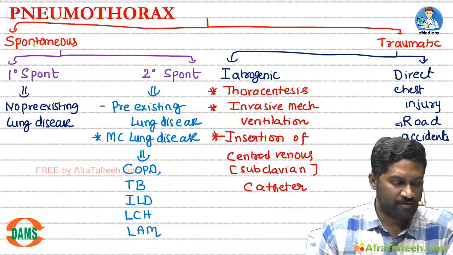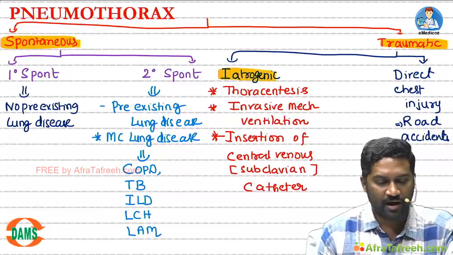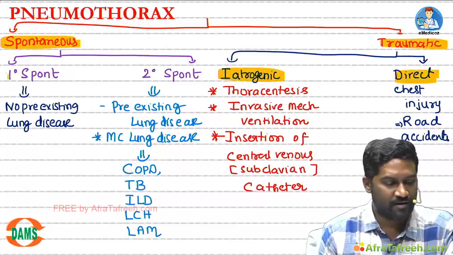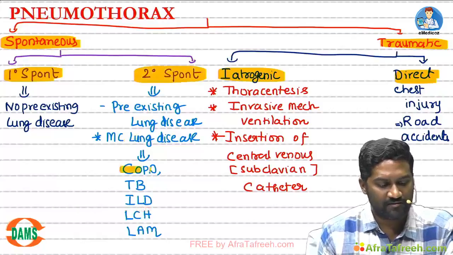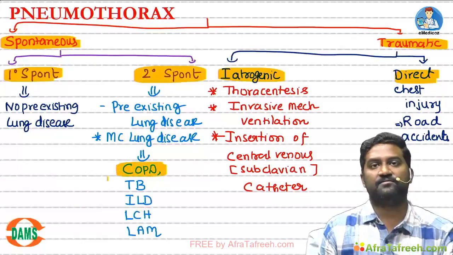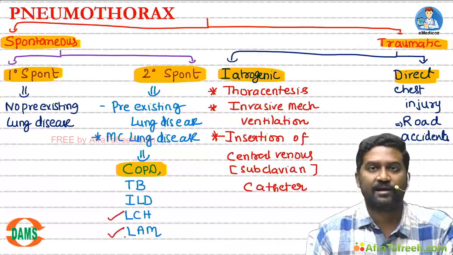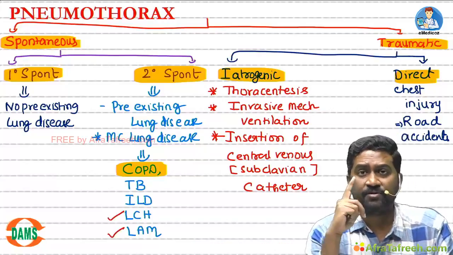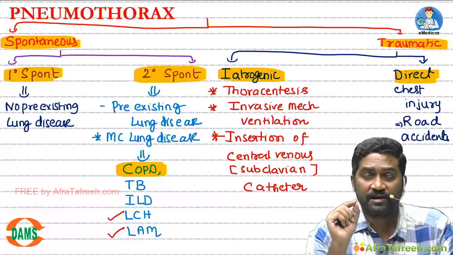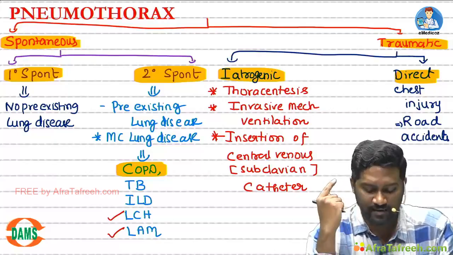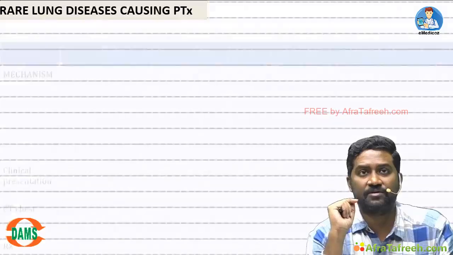The classification of pneumothorax: we have spontaneous, traumatic. Again in traumatic, iatrogenic, direct chest injury. Primary spontaneous, secondary spontaneous. And what is the most common lung disease responsible for pneumothorax? Your answer should be COPD. Now I have written that diseases like LCH and LAM can cause pneumothorax, even though they are very rare in clinical practice, but they have a specific clinical scenario which can attract the examiners to frame a question. So write down rare lung diseases causing pneumothorax.